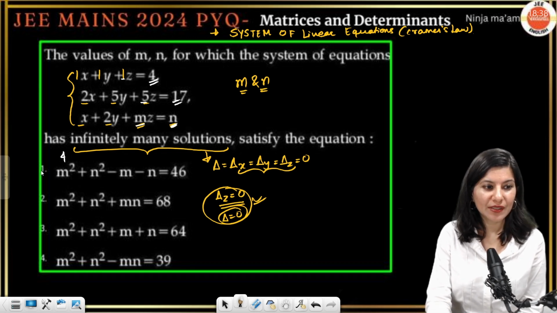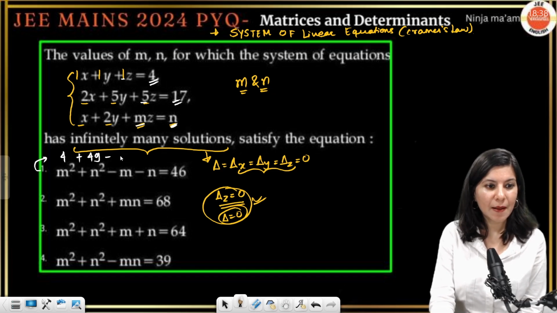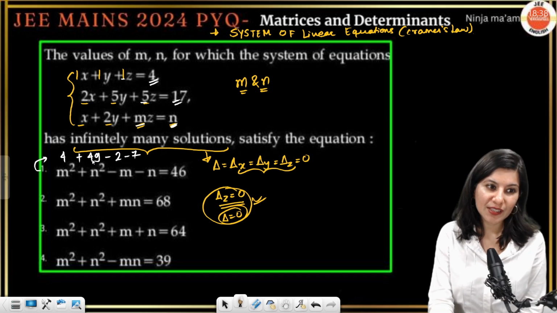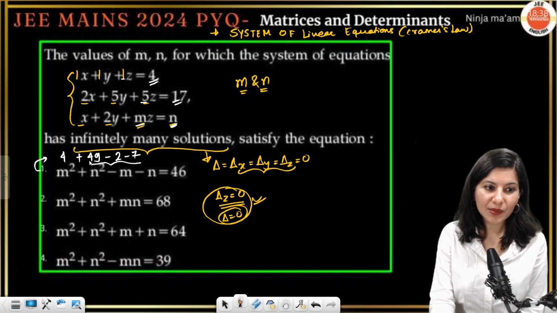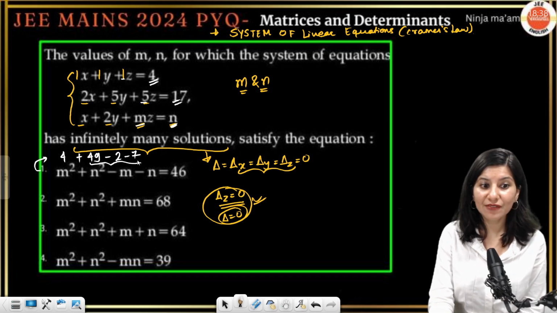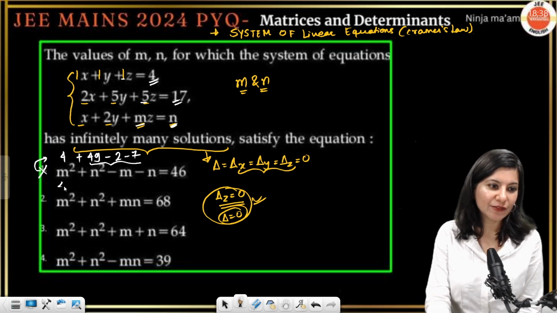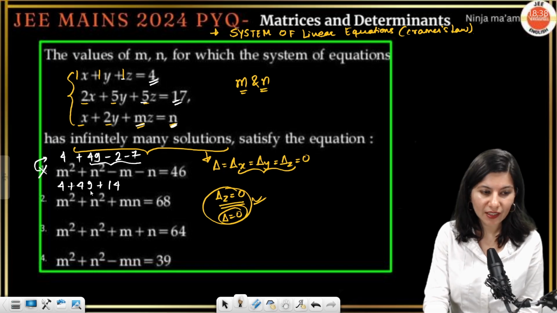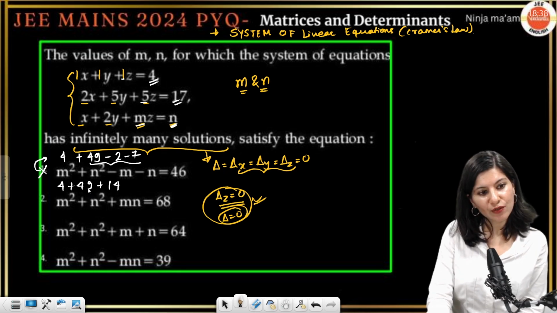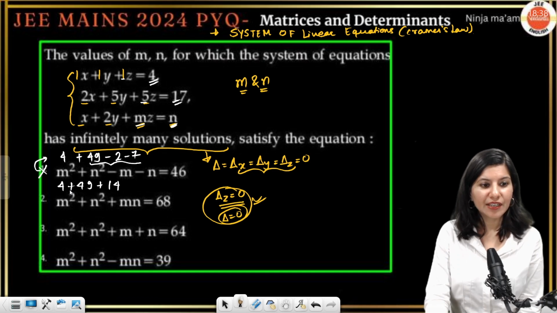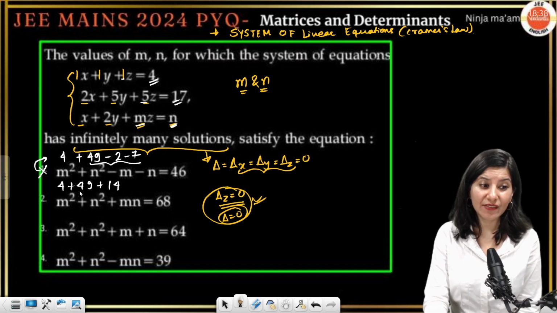So I am checking option 1: 4 plus 49 minus 2 minus 7. That is 40 plus 4, 44. So option 1 is wrong. Again, 4 plus 49 plus 7 times 2, 14. 49 plus 4 is 53, 53 plus 14 is 67.